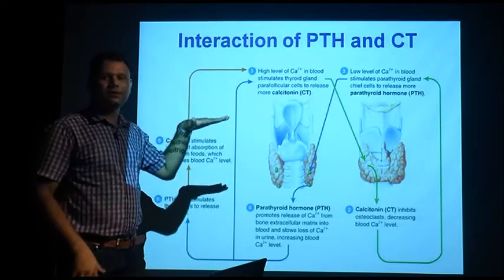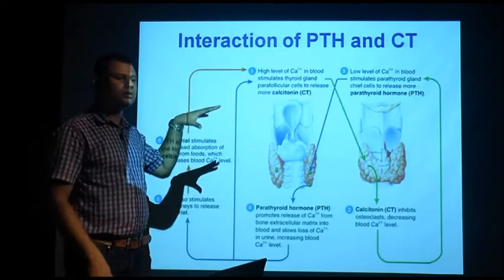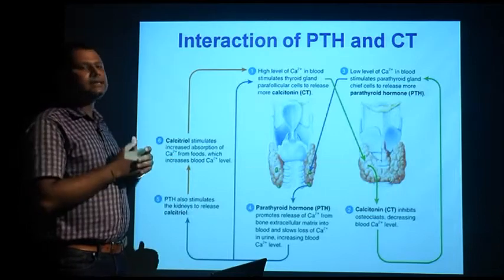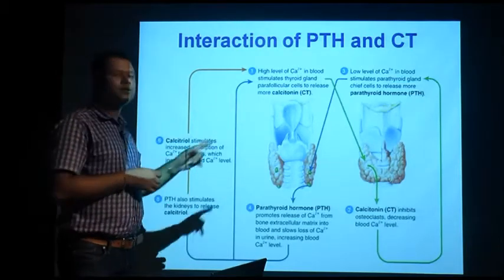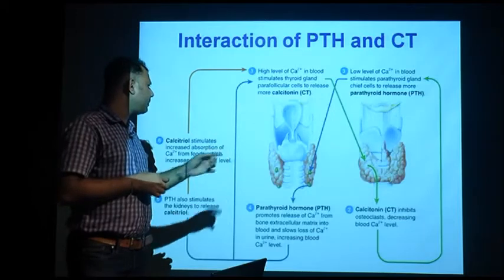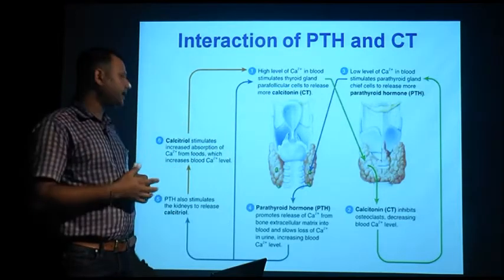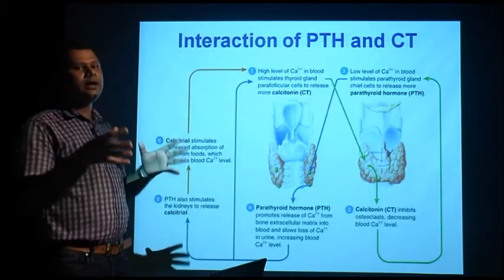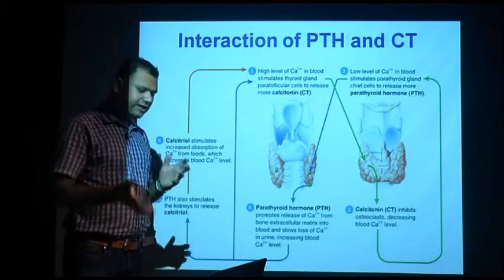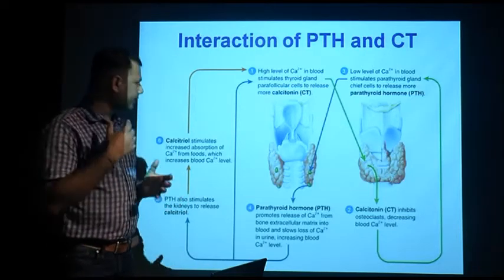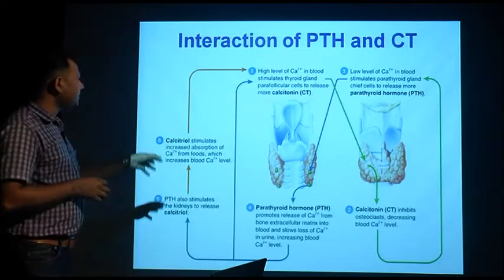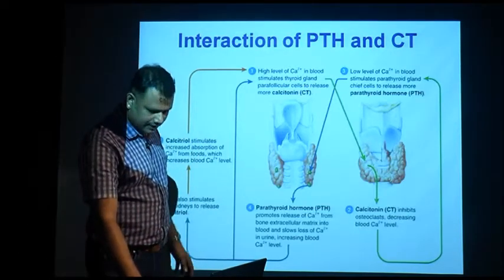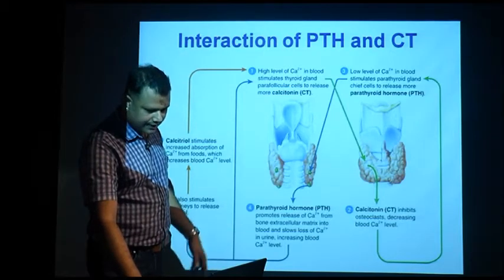So the calcium is taken up from the blood, and the calcium level inside the blood decreases. Basically the decrease in calcium level again triggers the parathyroid gland to secrete parathyroid hormone, which promotes the release of calcium from the bone to the extracellular matrix, and the need for calcium is fulfilled. And this is the process by which parathyroid hormone and calcitonin act antagonistically or side by side.